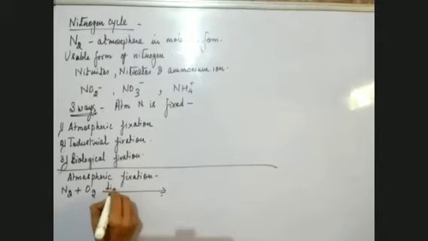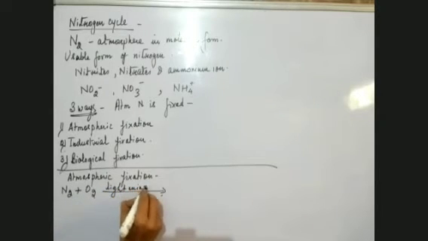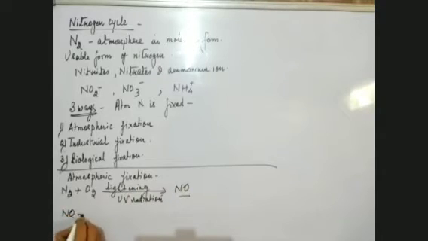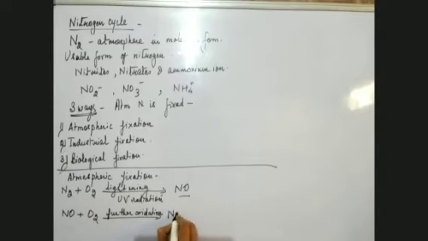What is required there is lightning, and in the presence of UV radiations, this is converted into NO. This NO which is formed undergoes further oxidation, and because of this further oxidation, it gets converted into nitrites and nitrates.